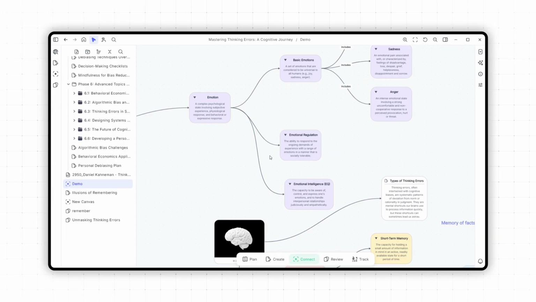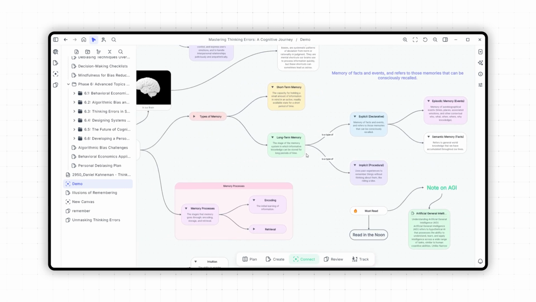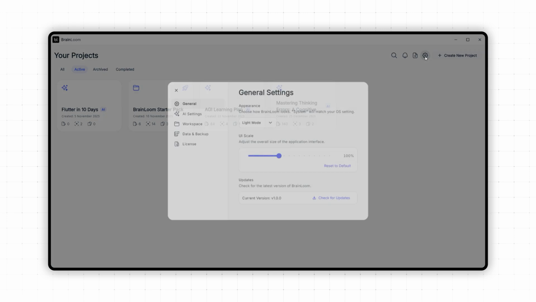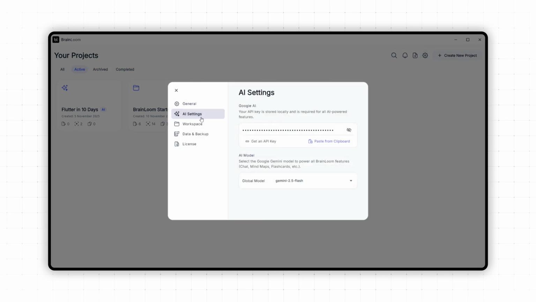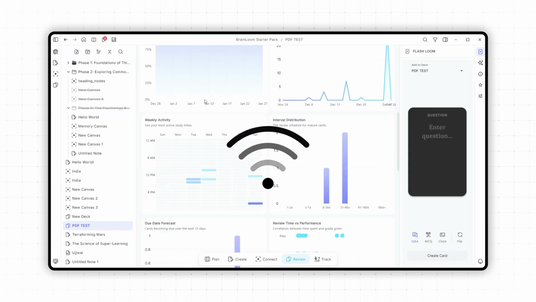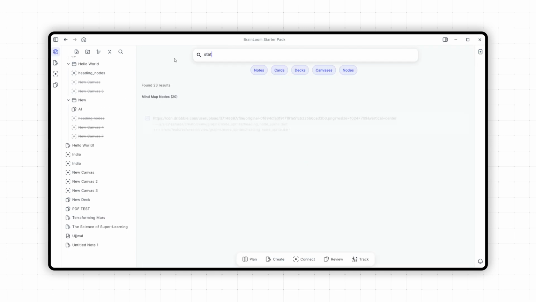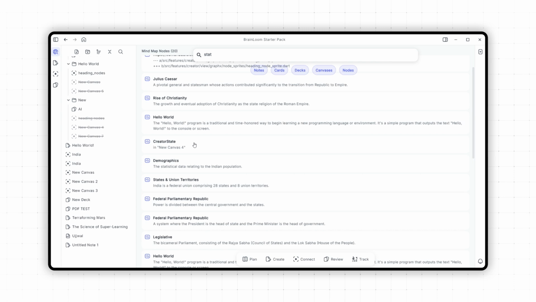Finally, I believe your second brain belongs to you. Brainloom is local first. Your thoughts live on your hard drive, not in a mystery cloud. This means zero loading screens, total privacy with your own AI keys. And most importantly, your second brain works forever, even if there is no internet. I have poured everything into making this the most efficient learning tool on the planet.